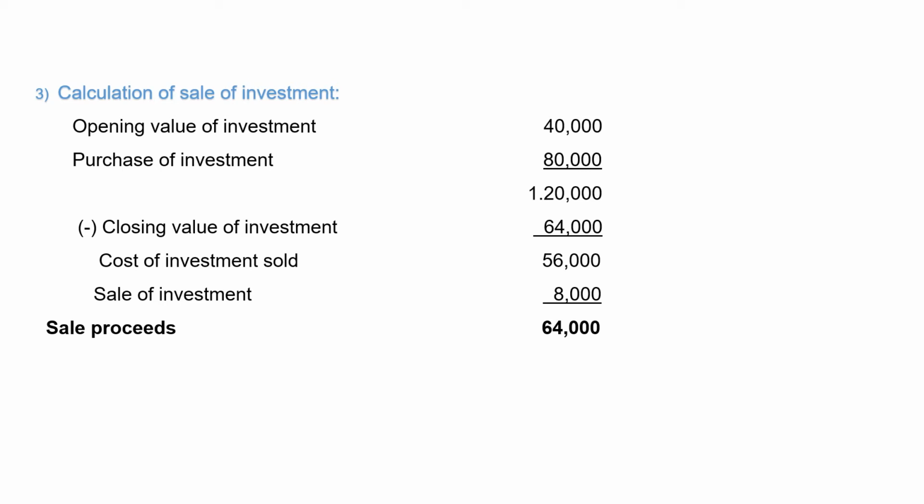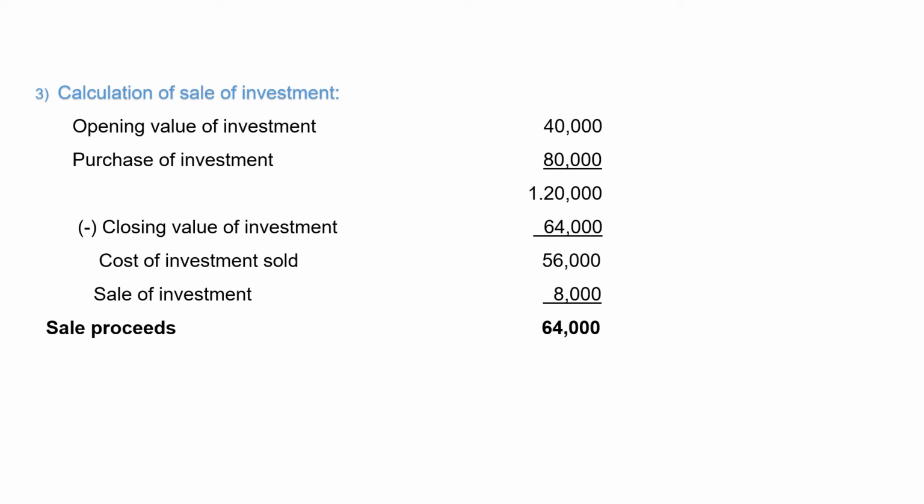Calculation of sale of investment. Opening value of investment according to the problem 40,000. Purchase of investment during the year 80,000. Total 1,20,000, less closing value of investment 64,000.